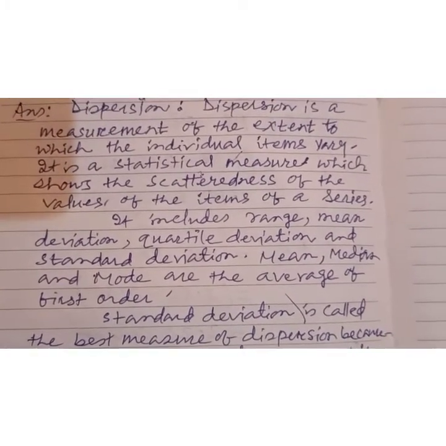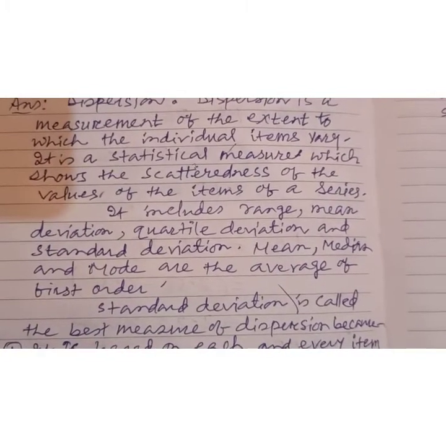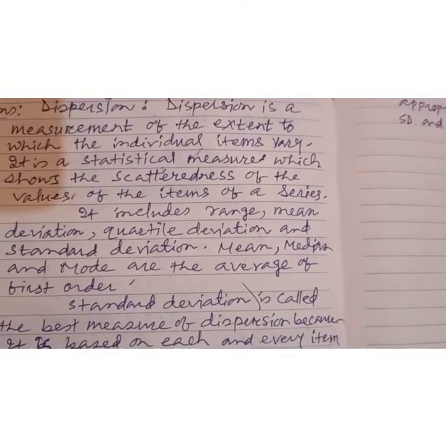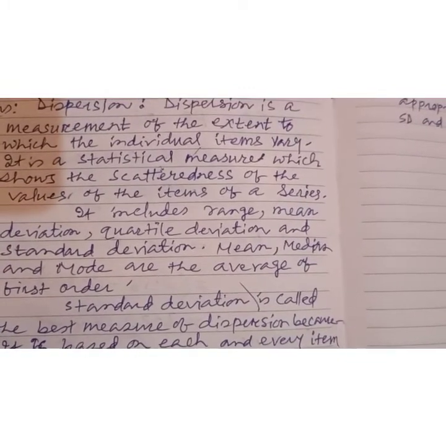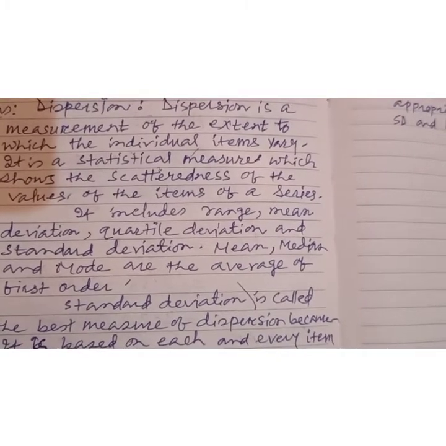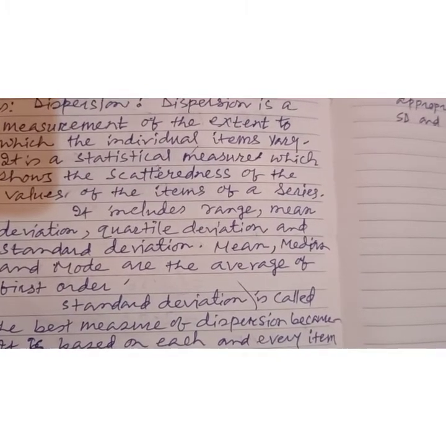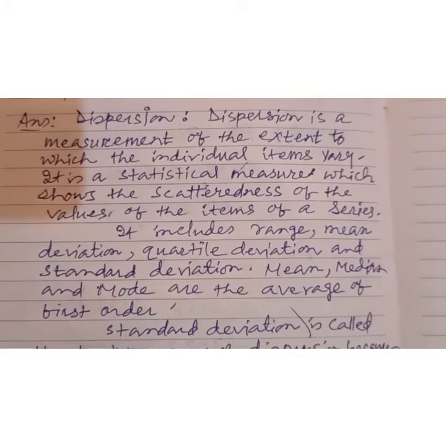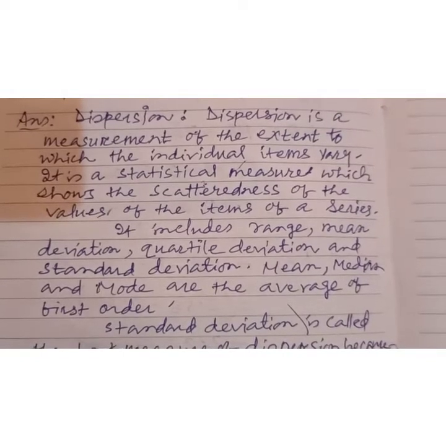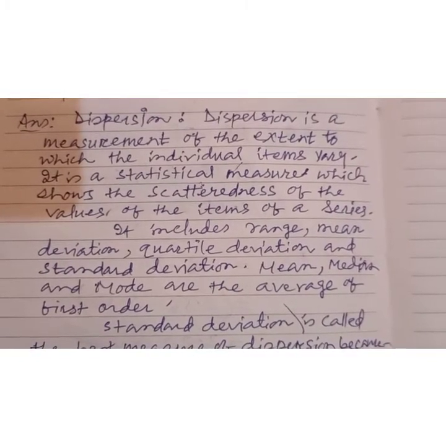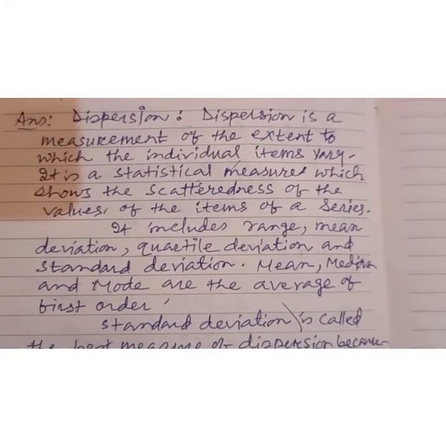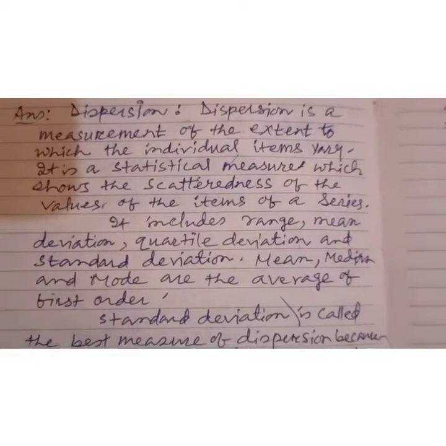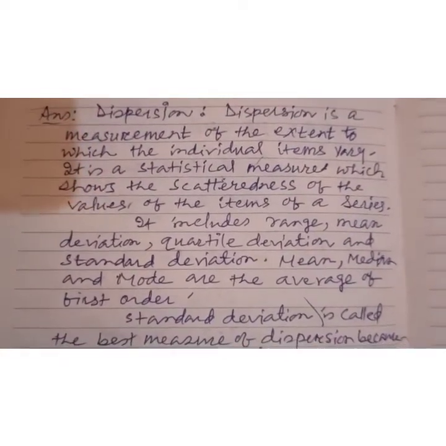Okay, so the next one coming is the Lorenz curve. The Lorenz curve is named after Max Lorenz. It gives the graphic representation of dispersion in a distribution. So we can write this. Of course you can add one more: the departure of the Lorenz curve from the line of equal distribution would indicate the extent of dispersion. Sometimes this may also be asked of you, so for your betterment I just solved this one.